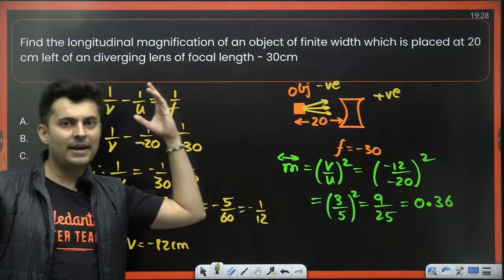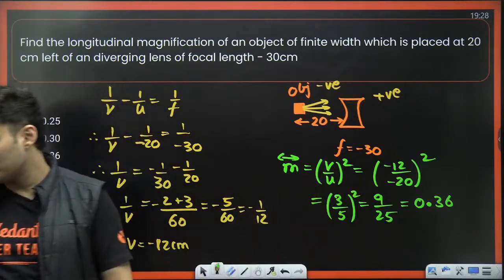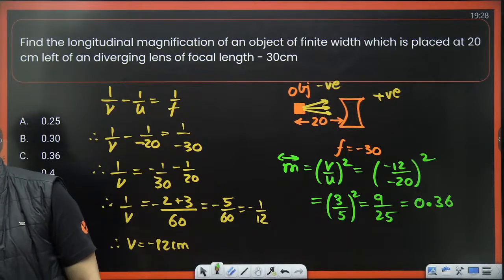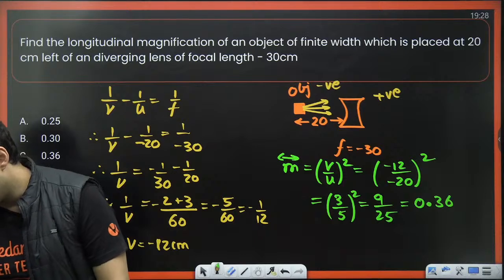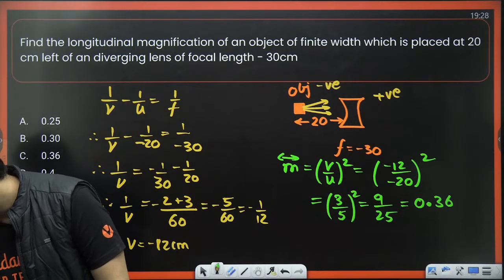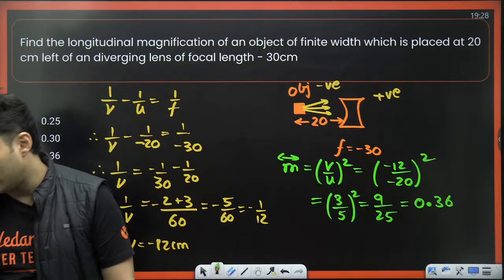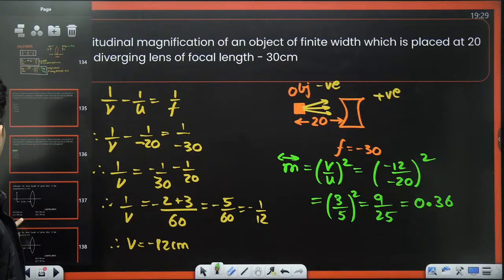Are you now getting a hang of how to use the lens formula and also find any kind of magnification whatsoever? Yes, Alekhya, the answer is 3. Very good. Shaktika, very good. Sanvi, awesome, awesome. Shaheen, sorry. Yes, Sneha, very good, very good. Many of you got the answer before. Very nice.